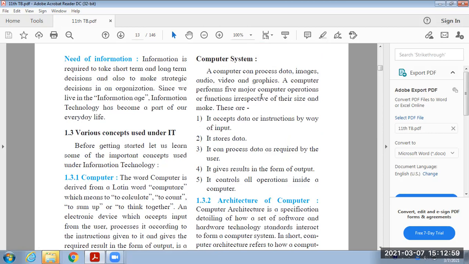A computer performs 5 major computer operations or functions irrespective of their size and make.